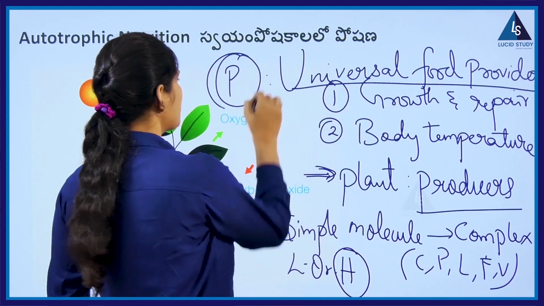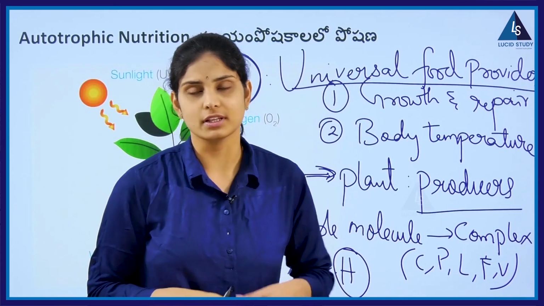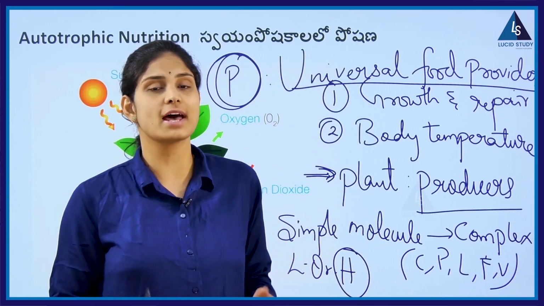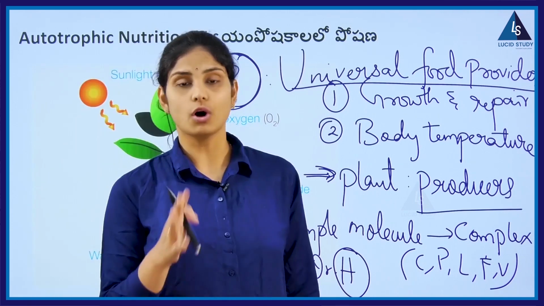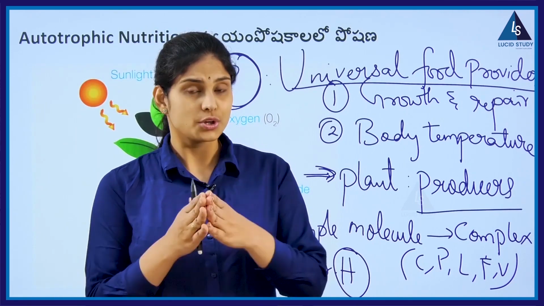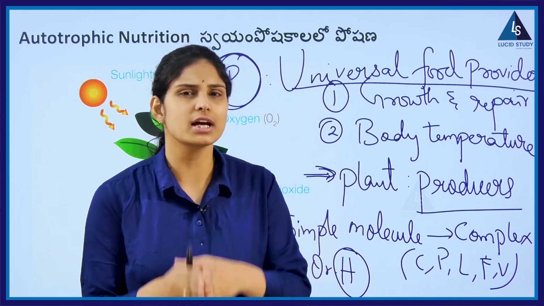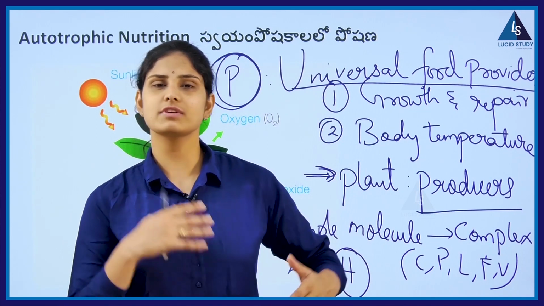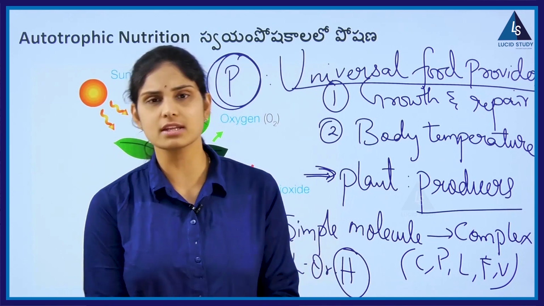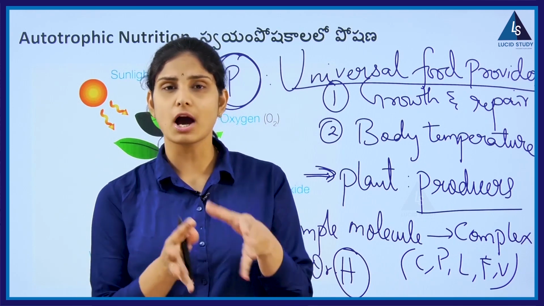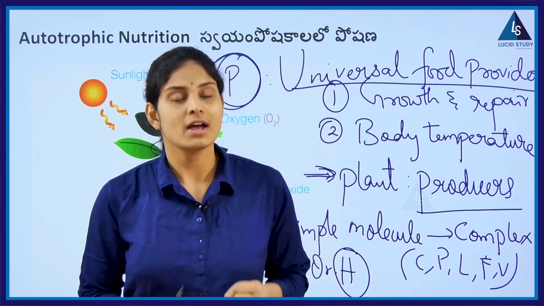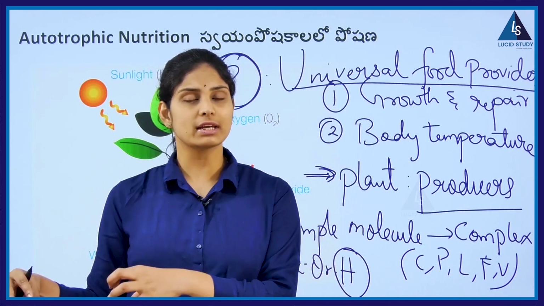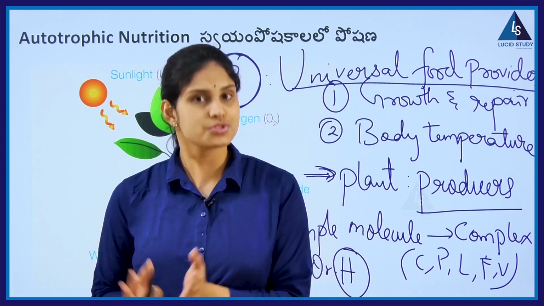So these plants are helpful in giving us food by a special process called photosynthesis. We all know about this very well, but as in the earlier classes we have learned, von Helmont is a scientist, and along with other scientists he did various experiments to find out how plants get their food material. And yes, he said that plants obtain the food material from the soil and from other sources.